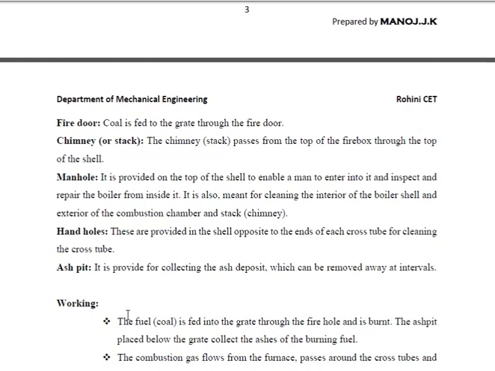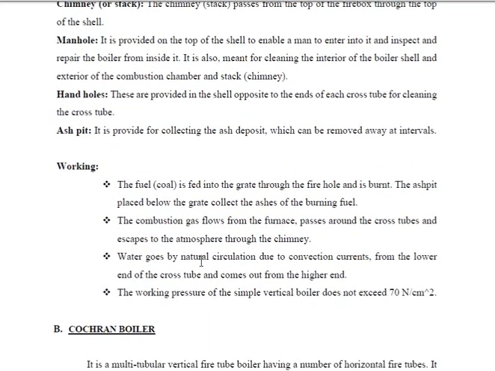Ash pit is used for the deposition of ash, because after combustion the coal becomes ash, so the ash will be removed properly. If not, the combustion will not take place completely, so incomplete combustion will result. Therefore, it affects the entire operation. For that we have a separate ash pit. Then working principle, as I already explained: the maximum working pressure of this boiler is not to exceed 70 Newton per centimeter square.